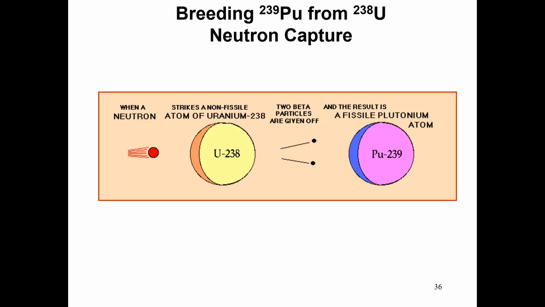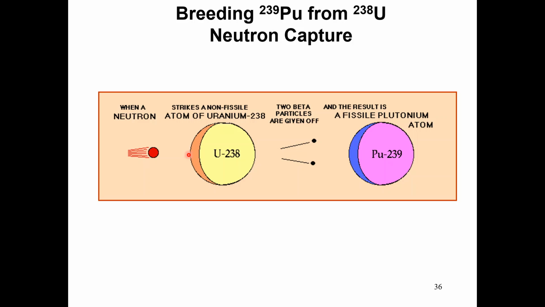Similarly, as a neutron reaction, we can have the example of breeding plutonium-239 from uranium-238. It's an example of neutron capture. Here you can observe we have neutrons, and a neutron strikes a non-fissile atom of uranium-238.